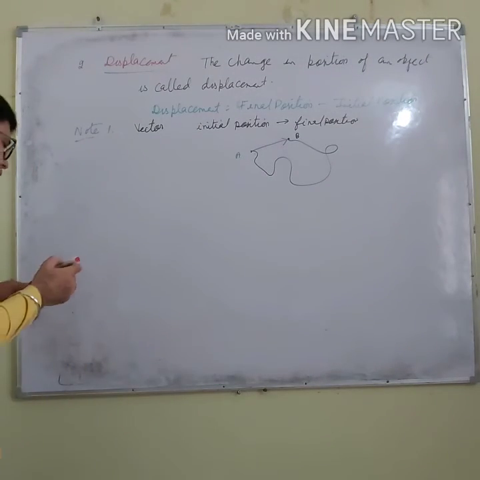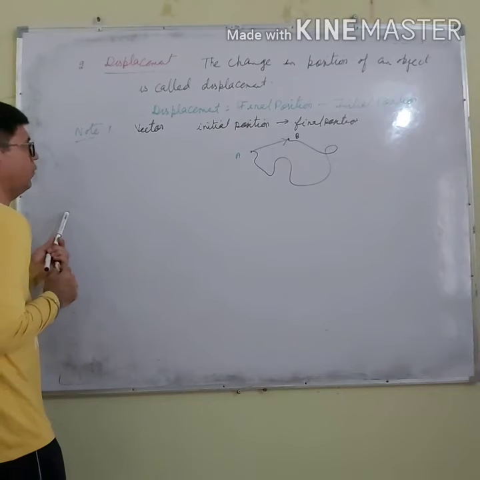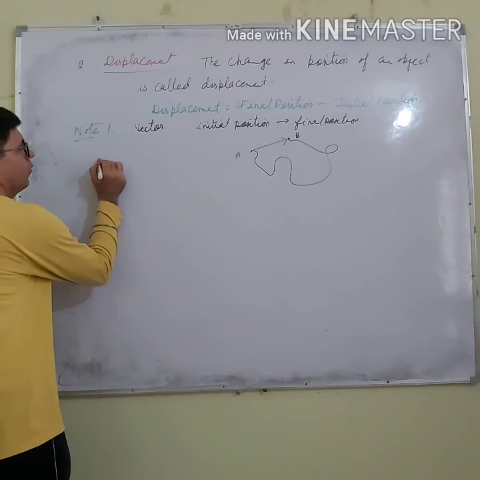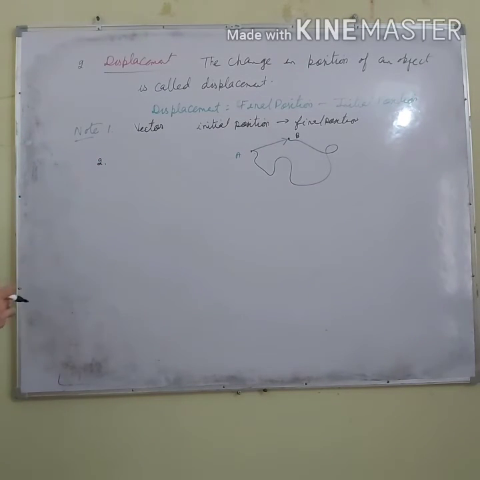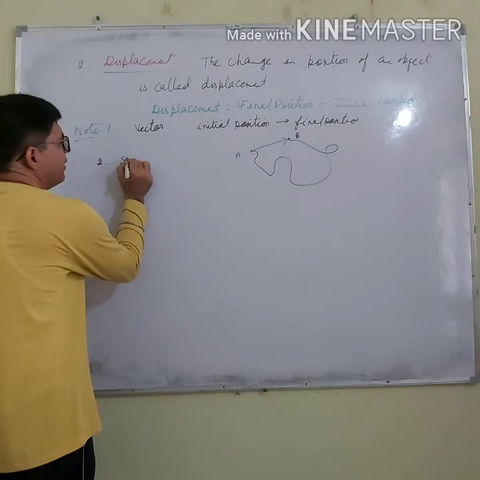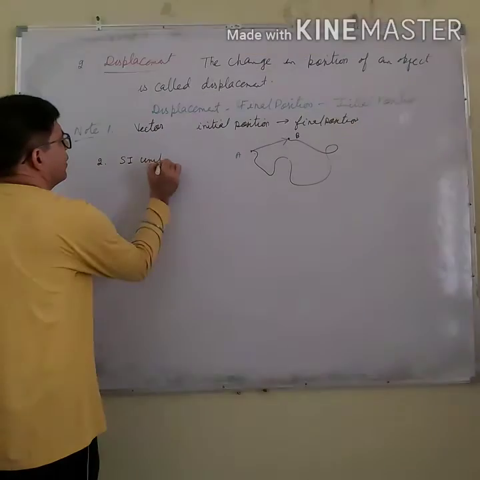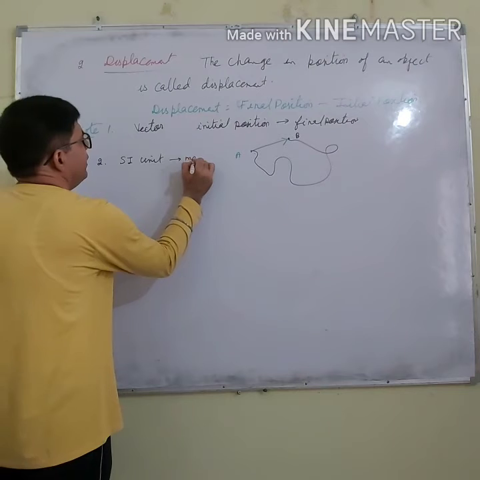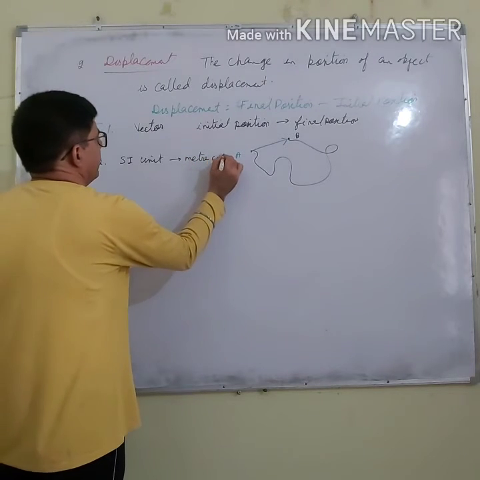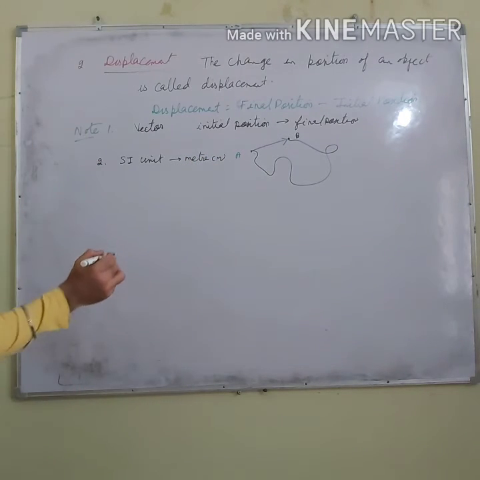Number 2, the second point is its SI unit is meter, represented by small m.